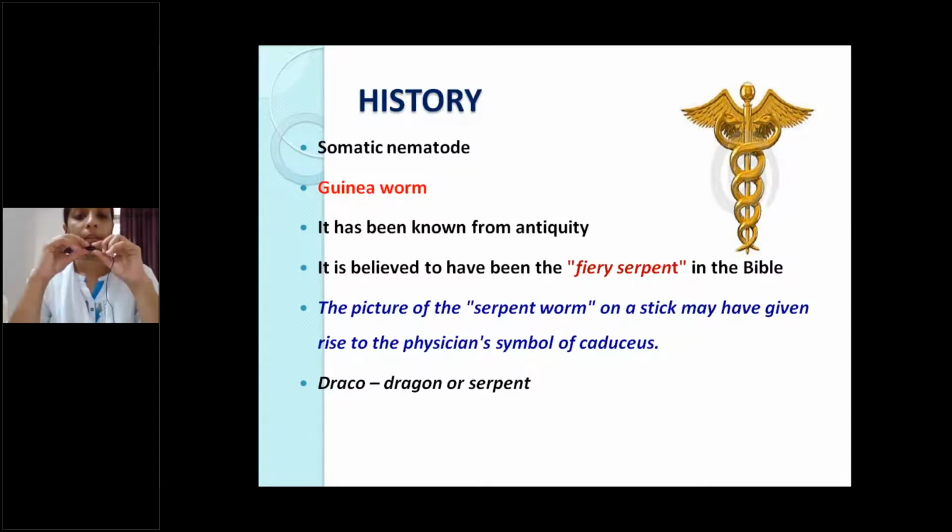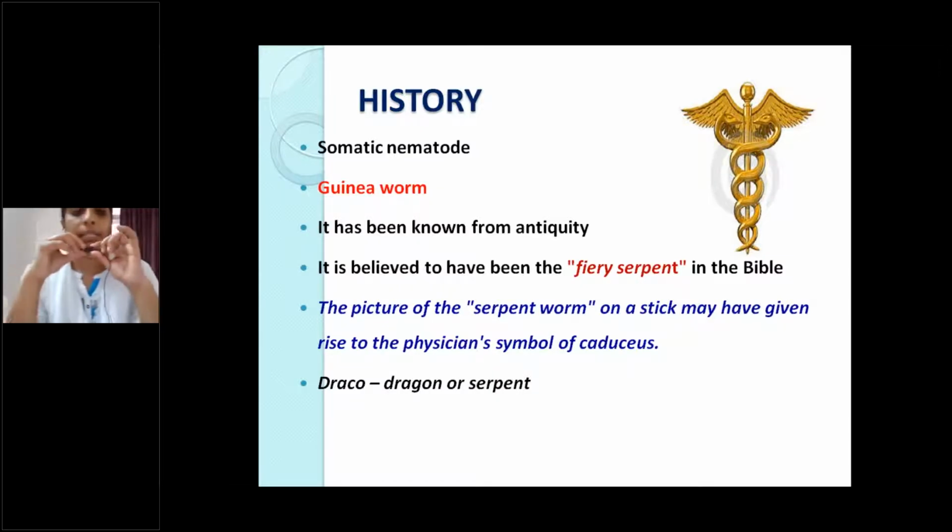It has been known since ancient times. That is the fiery serpent mentioned in the Bible also. The picture of the serpent worm on a stick. We can see this fiery serpent, meaning serpent worm on a stick, in the Bible. So the symbol of physician, the Caduceus, is designed from this serpent worm, this fiery serpent.